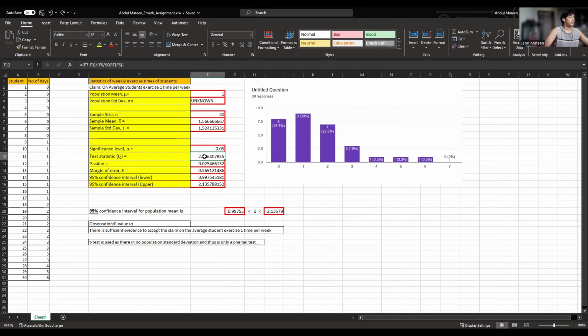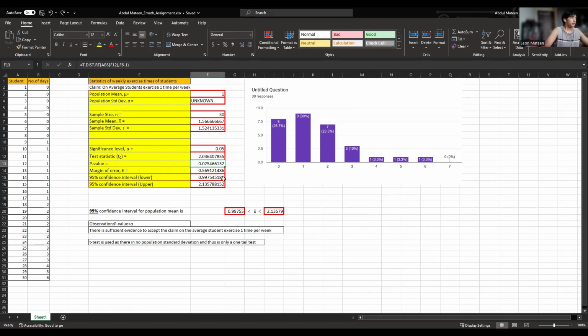For my test statistic, this is the formula: F7 minus F3, then over F8 over the square root of F6. Then for my p-value, I have T.DIST.RT, then ABS(F12), F6 minus 1.